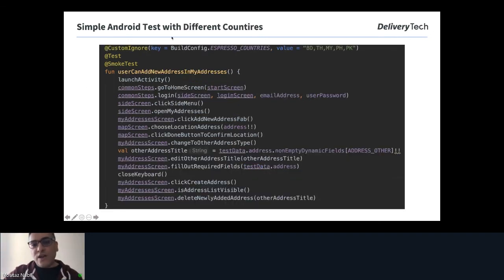This one is also for different countries. Here we are passing the countries, like running in Bangladesh, Taiwan, Malaysia, the Philippines, and Pakistan. So we will ignore these countries for this test case, and we will run only in one country, for example, Hong Kong. And this is also a test case.